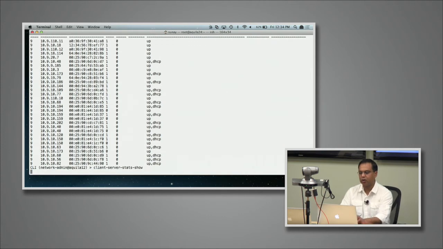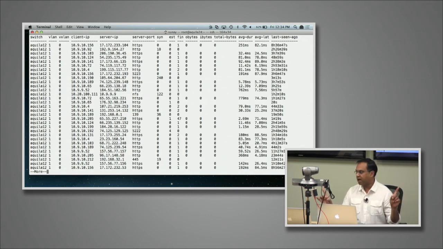Client server stat show: we keep pairwise stats also, because oftentimes in the world of VMs, when you have thousands of VMs per rack running, which VM is active? Who does it talk to? Where does it go? Who does it belong to? There are no easy answers to this question. So we keep a pairwise set of each client talking to each server. What is the typical port? How many SYNs went out? How many SYNs came in? All that data is visible here. We keep the pairwise stats, the biggest user, all of this.